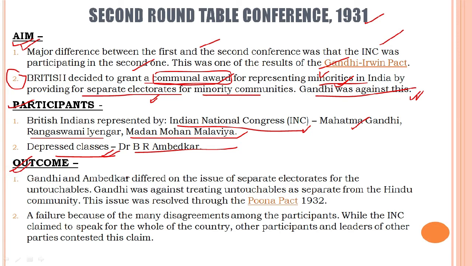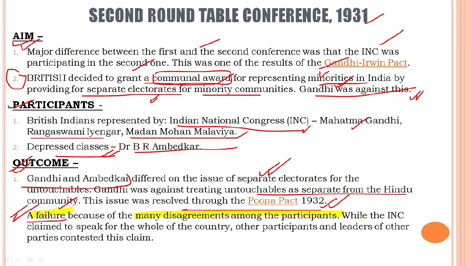Now what was the outcome of this second roundtable conference? We see Gandhi and Ambedkar differed on the issue of separate electorates. Gandhiji was not in favor of separate electorates based on communities, based on caste. Gandhi was against treating untouchables as a separate part from the Hindu community. The issue was resolved through the Pune Pact 1932, which we are going to study in a matter of a few minutes. Again, the second roundtable conference could also be considered a failure.